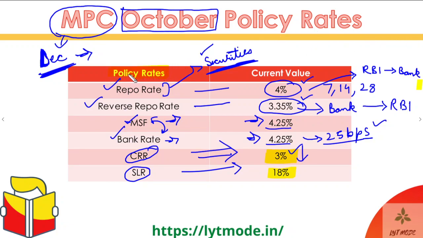Whatever the Reserve Bank updates in December, you need to update that in your notes yourself. I will also try to cover it once again in the current affairs section of December, but I would still recommend that you do it yourself as well. So keep your notes updated. Okay, so let's move ahead, guys.